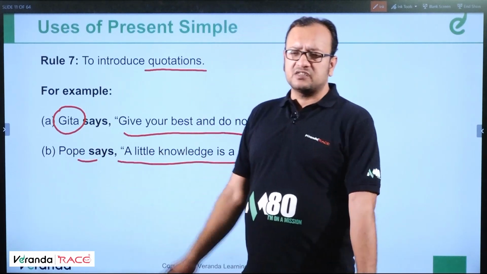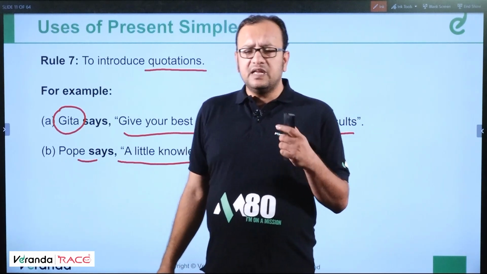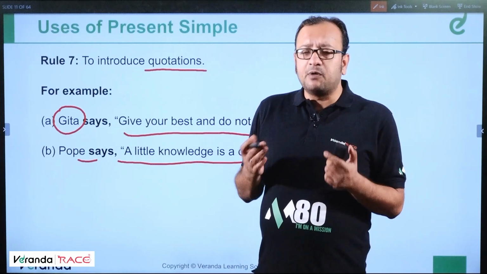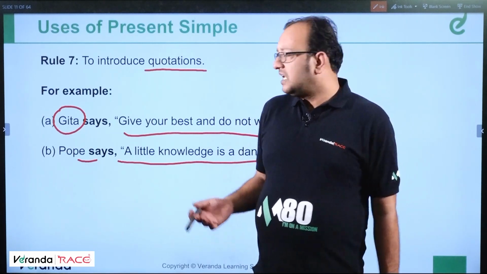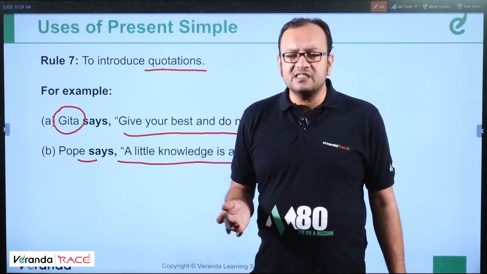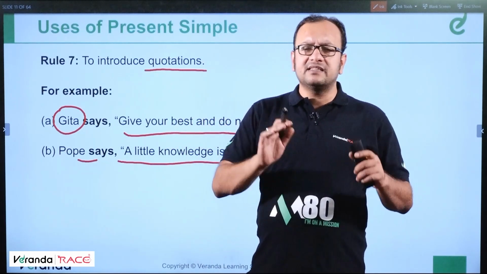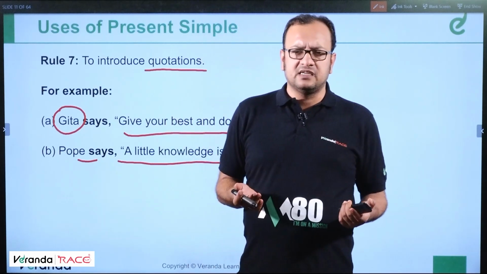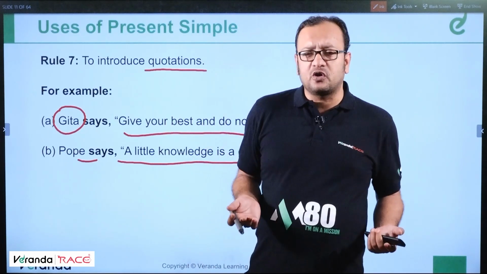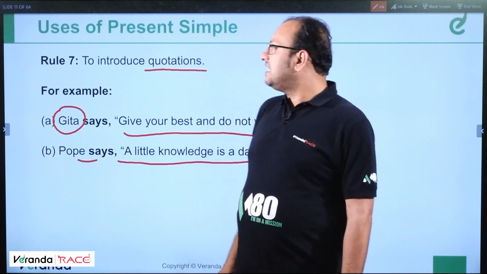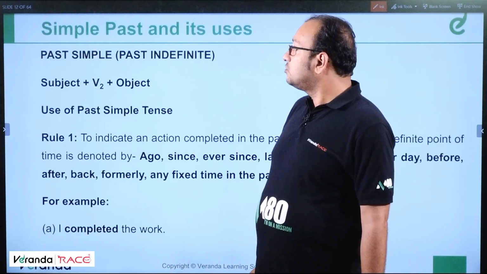So it's true, it's a quotation, right? Because if you have a little knowledge which is not complete, it's bound to be dangerous. If you have no knowledge, then ignorance is bliss. Ignorance is bliss means if you do not know something, that's not dangerous because you're not aware of that thing. If you know everything, then also it's not dangerous. But if you know a little, that's really dangerous. Clear? So moving ahead to past simple.